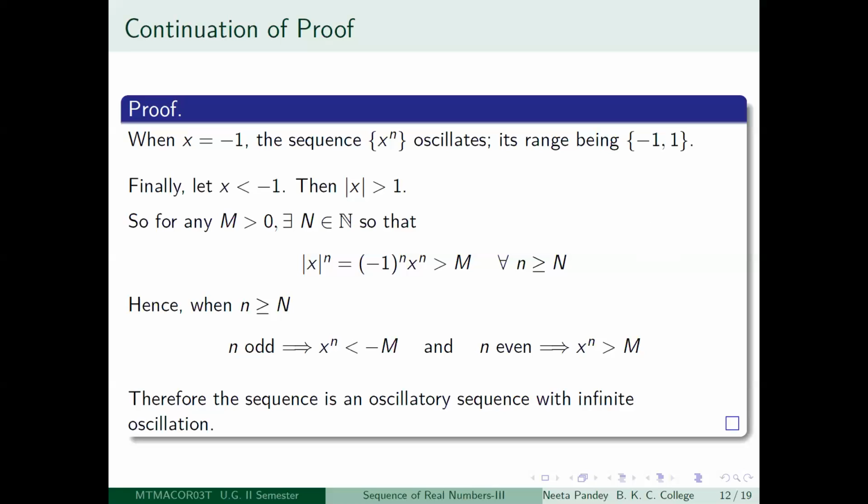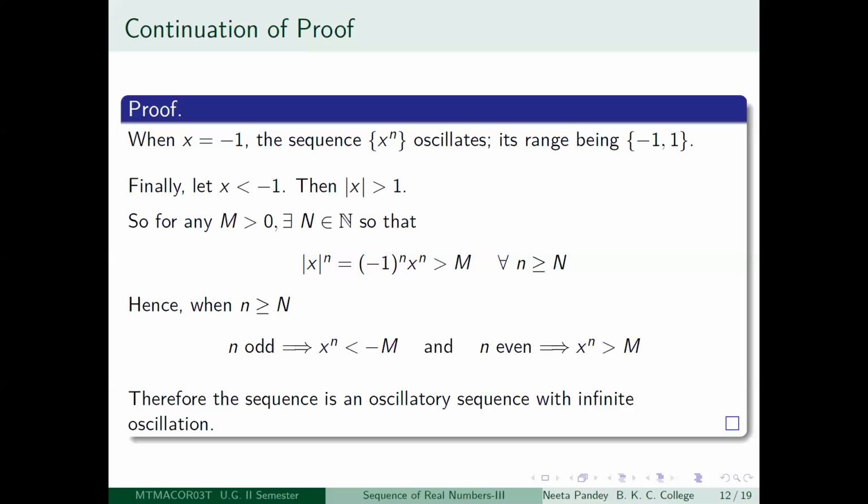And if you want to visualize it, you just imagine a fixed number. Minus 2 is a very simple, easy number to think about. So if you look at minus 2, write down x equal to minus 2, and write down the sequence x to the power n, how does it look? You start with minus 2, then you get 4, then minus 8, then 16, then minus 32, then 64. Again, you get minus 128, and so on.